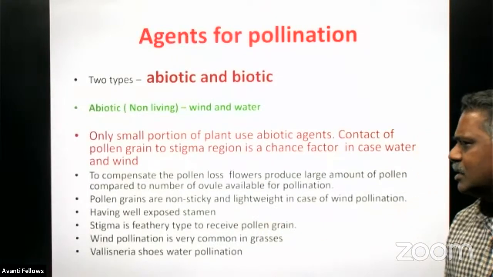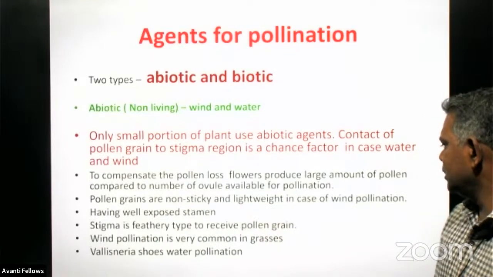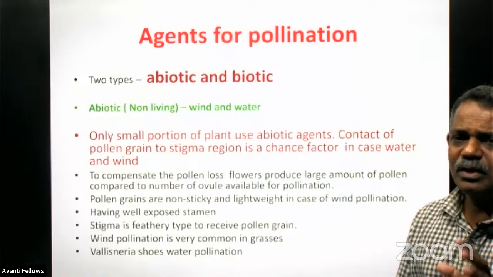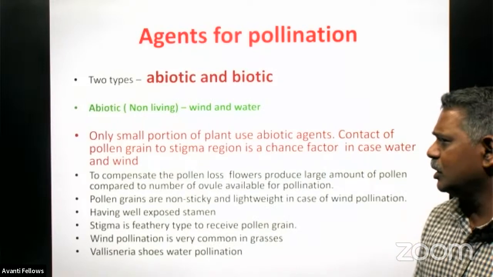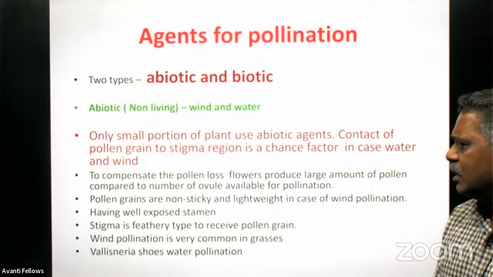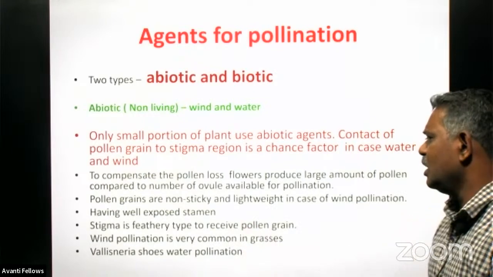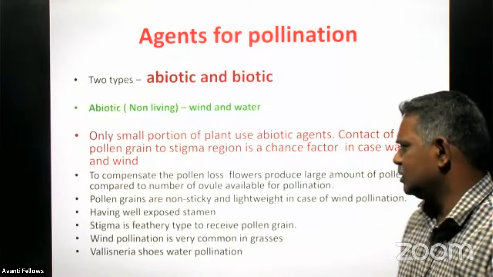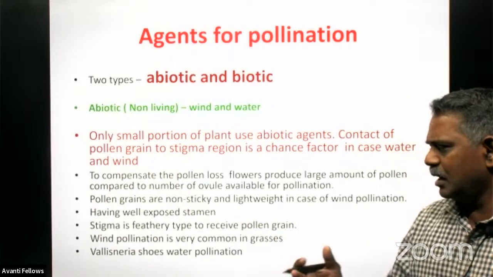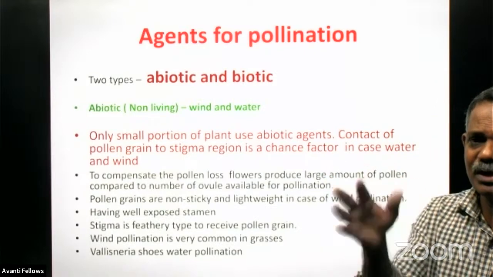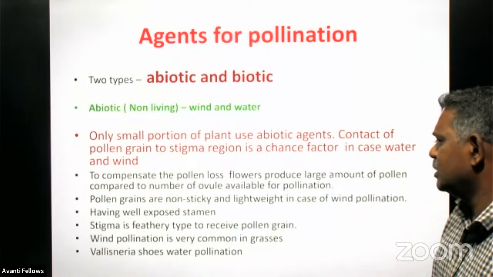Pollen grains are non-sticky and lightweight in case of wind pollination. Suppose in case of paddy, it depends on the wind only for the pollination purpose. And in case of such pollen grains, they are non-sticky and very lightweight. Then they have exposed stamens, so that the wind can carry the pollen grains easily.